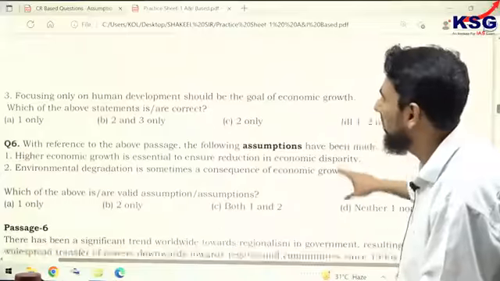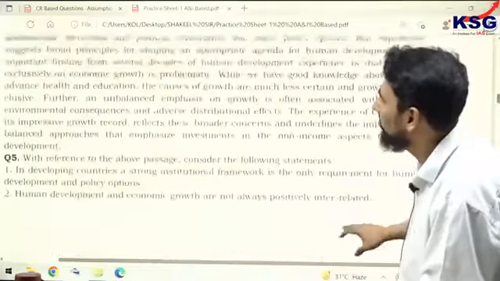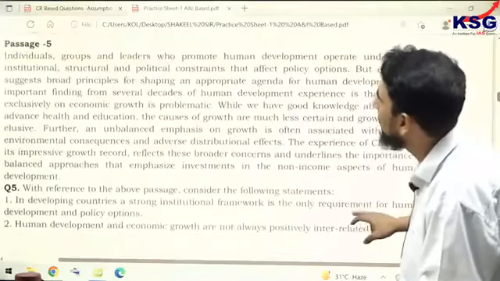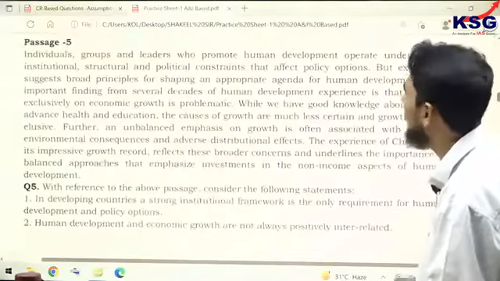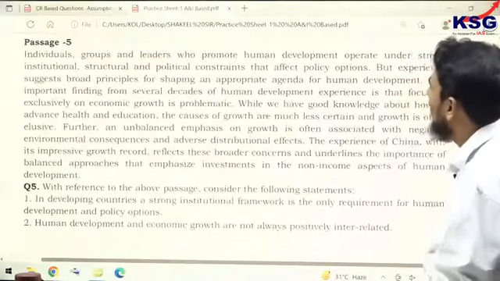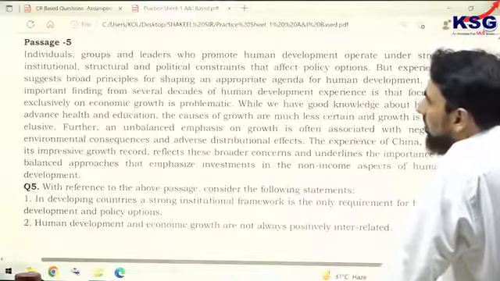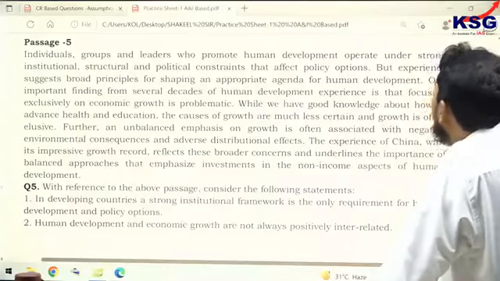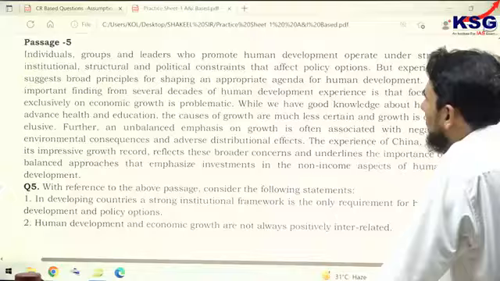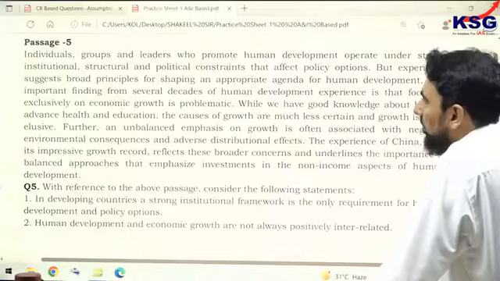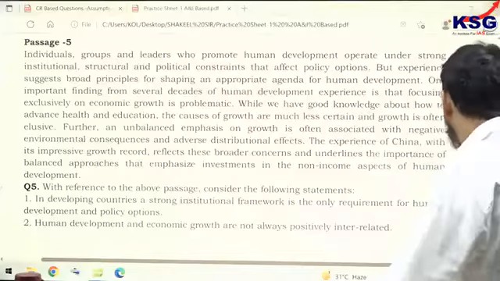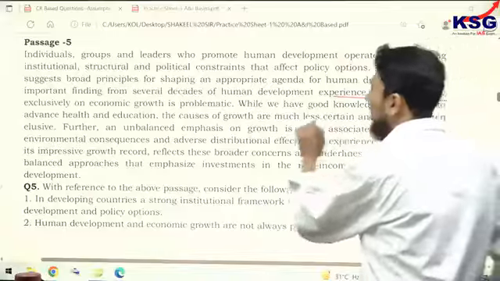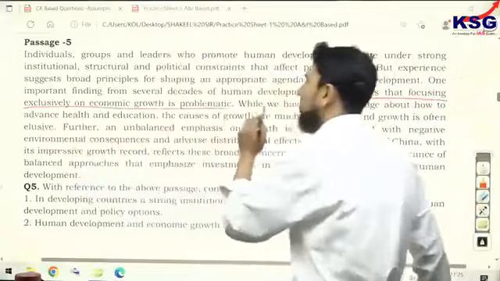All right. So this passage is passage number 5. Individual groups and leaders who promote human development operate under a strong institutional structure and political constraint that affect policy options, but experience suggests broad principles. An important finding in the several records of human development experiences is that focusing exclusively on economic growth is problematic.